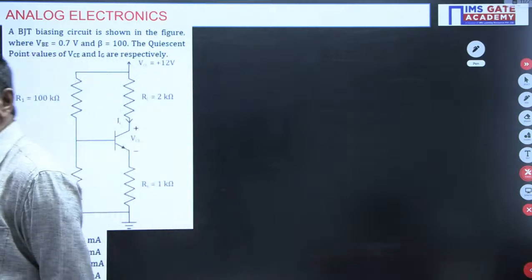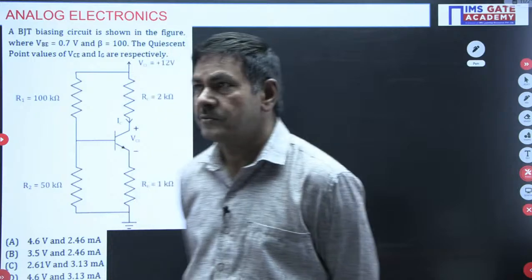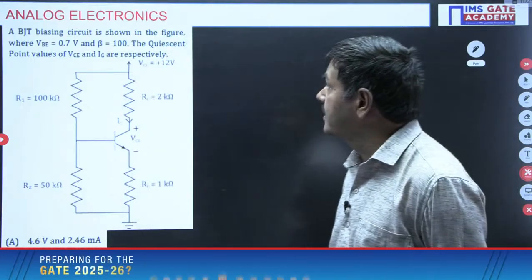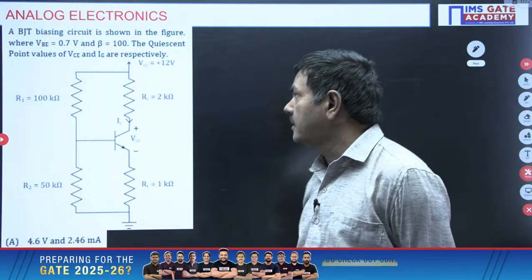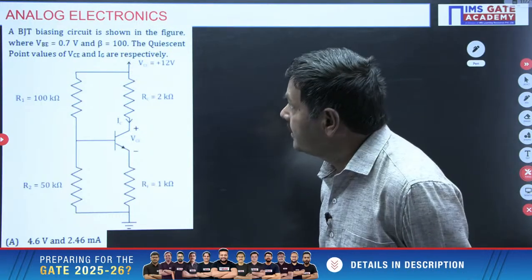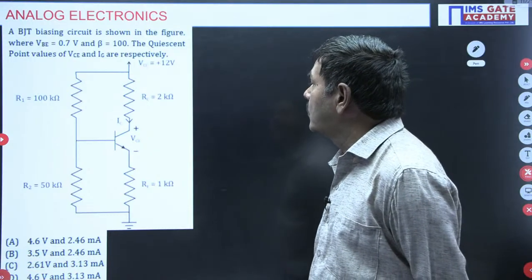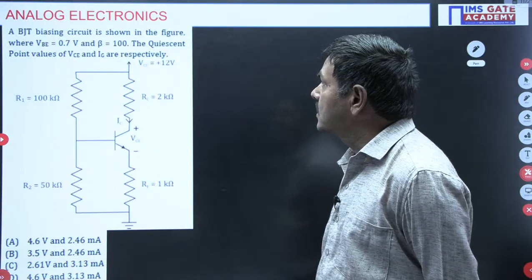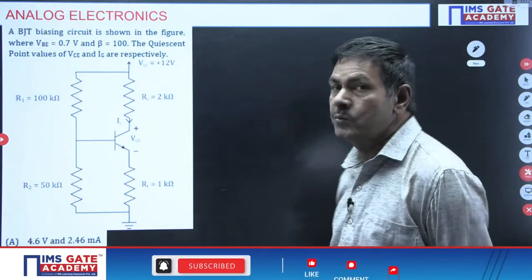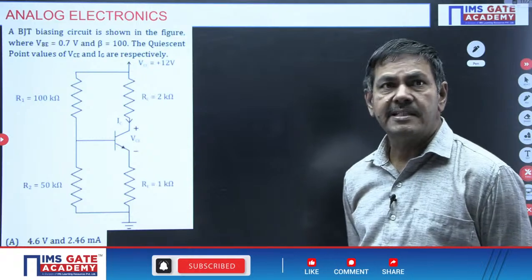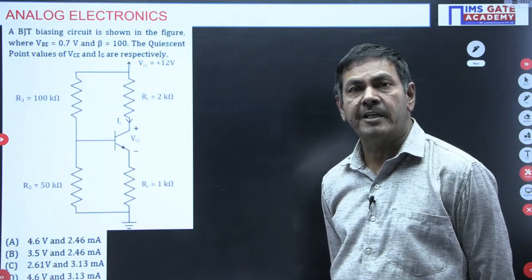How is the question given here? Please note down the question he is asking. A BJT biasing circuit is shown in the figure, where VBE equals 0.7 volt and beta equals 100. The quiescent point values of VCE and IC respectively. It is asking to find the Q point. Q point means quiescent point or operating point.